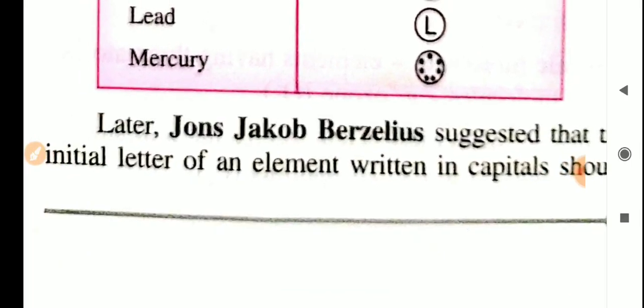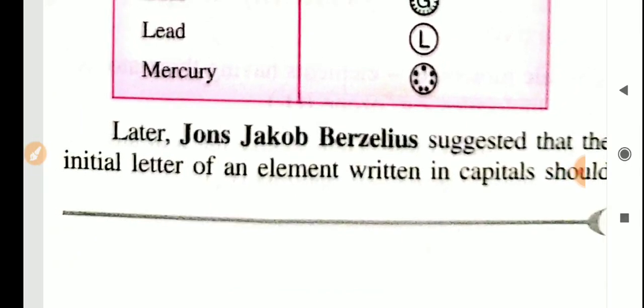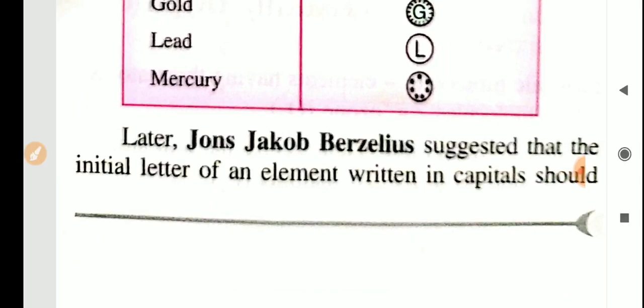John Jacob Berzelius. He is another chemist, another scientist. He suggested that it is difficult to give symbols for all the upcoming elements, because in future more elements will be discovered. So it is not easy to give these symbols. So he suggested that we can use the first letter of each element, and the condition he gave is that we have to write them only in capital letters.